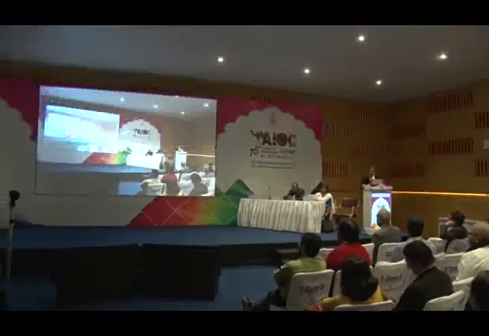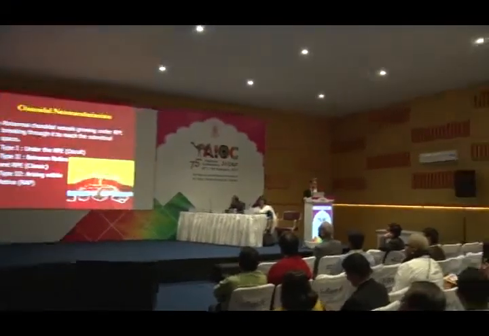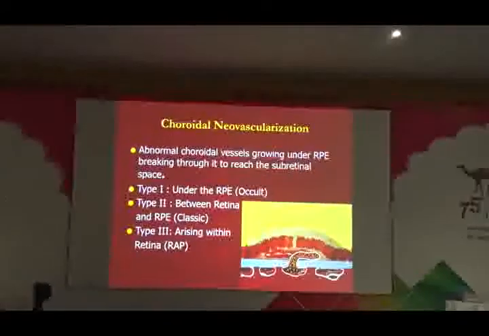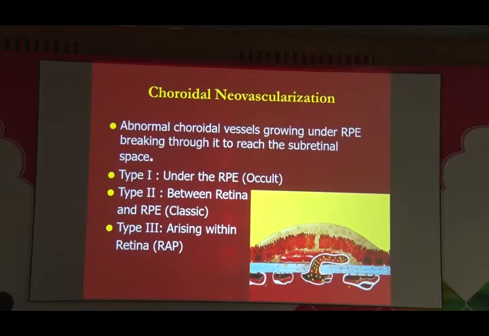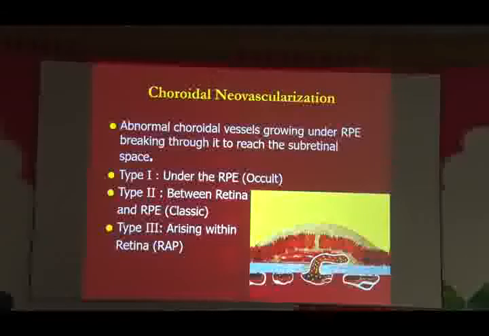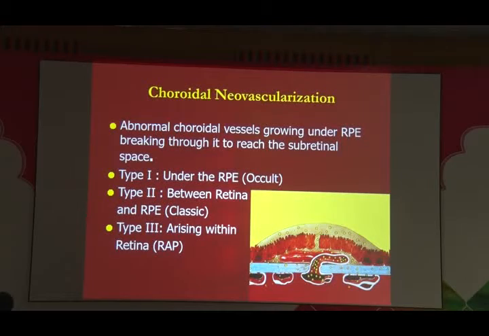Choroidal neovascularization is a condition which we see very often. And what exactly is it? You have basically vessels growing from the choroid under the RPE, breaking through and reaching the subretinal space. Now, the situation could be that it's starting under the RPE and is still under the RPE, which is the occult form. The second is when it's actually between the retina and the RPE, which is the classic form. And sometimes you can have the abnormality arising within the retina itself.